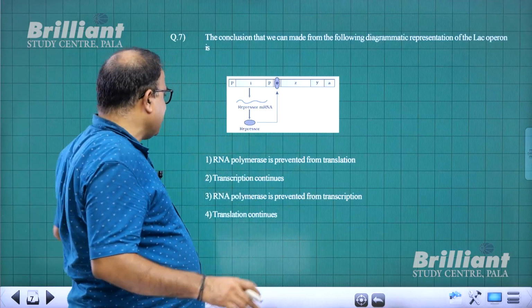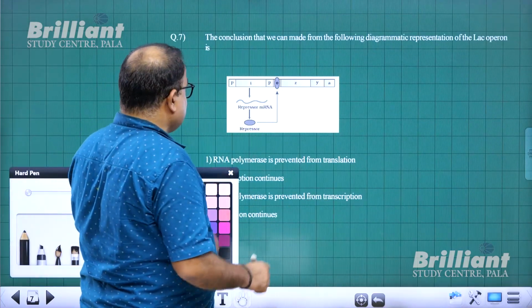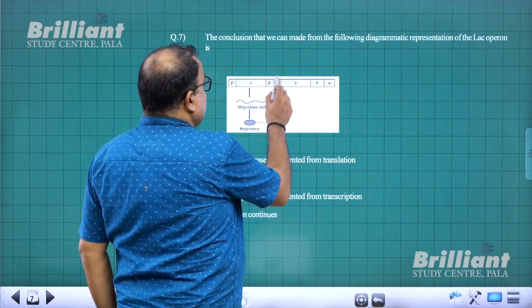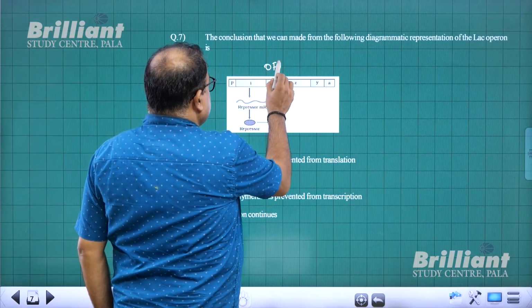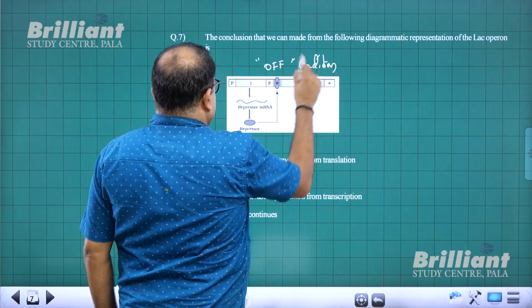If you look at this diagram, page number 117 NCERT, it is very clearly shown that the repressor protein is present at the operator. That means this lac operon is in switch off condition. This is the switch off condition.